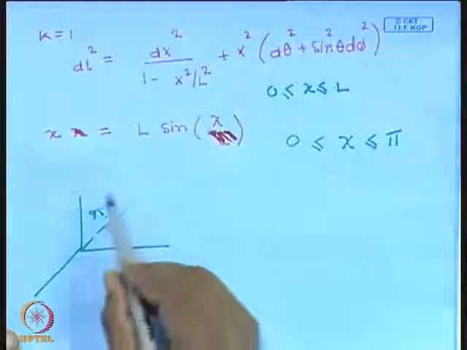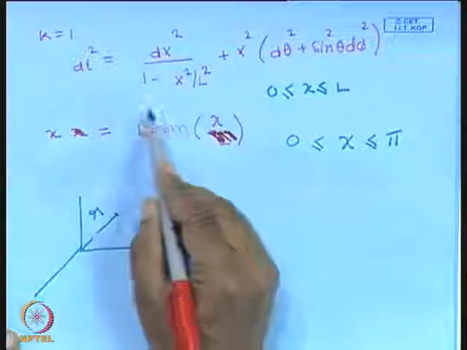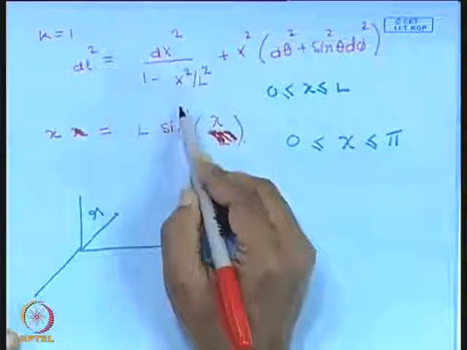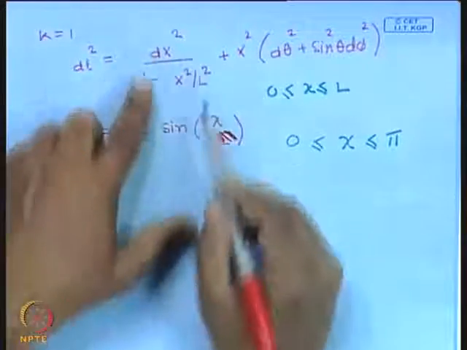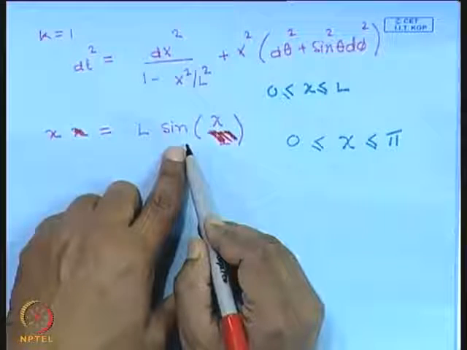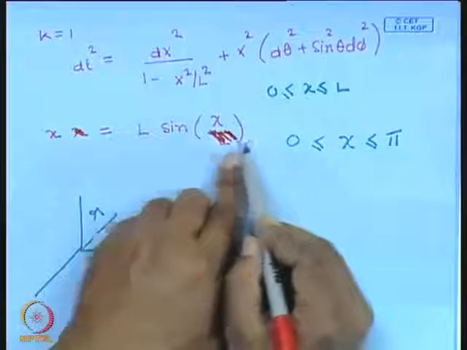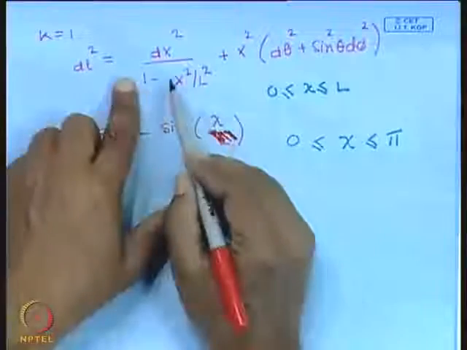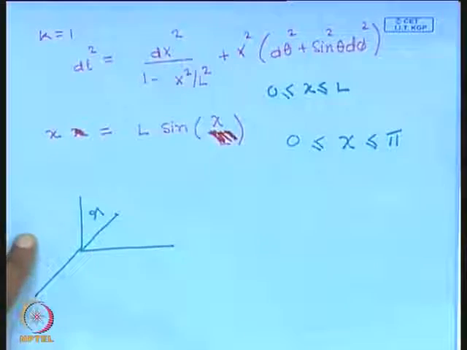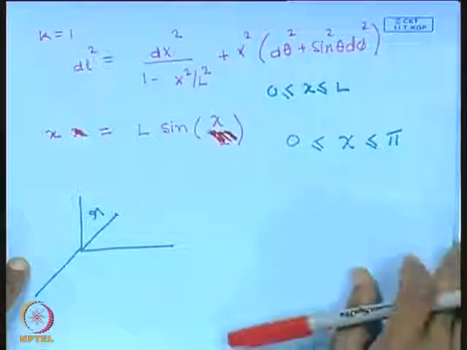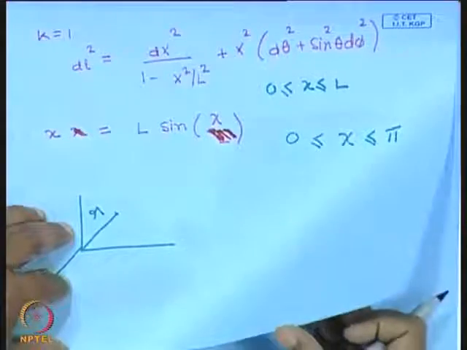With this, it becomes d chi square, because the numerator becomes L square cos square chi d chi square, and the denominator is also cos square. So, the line element, if I write it in terms of this variable chi, takes on the form